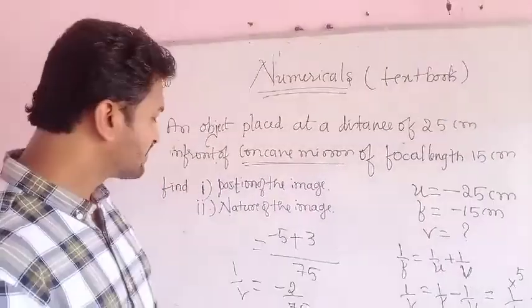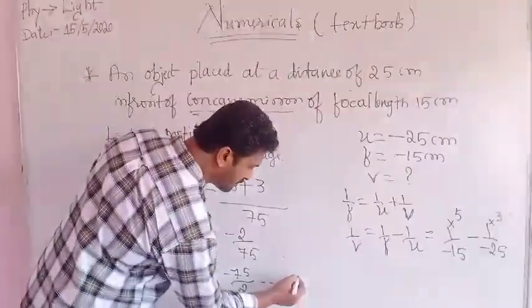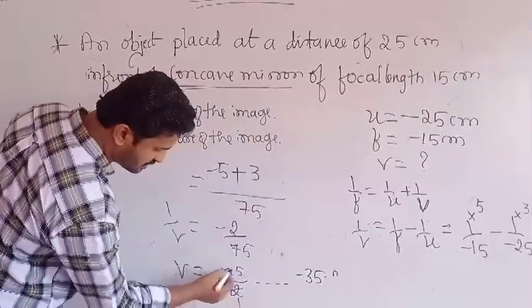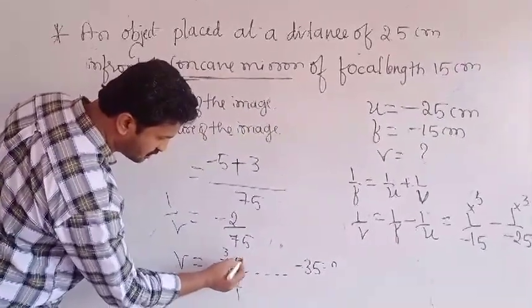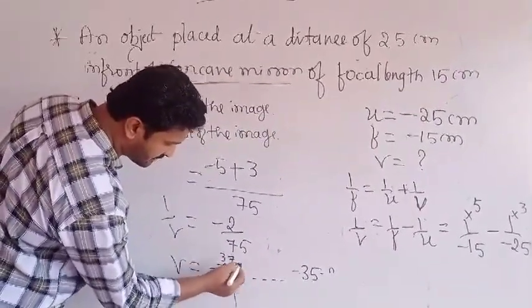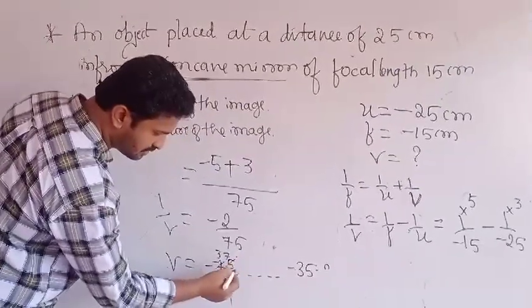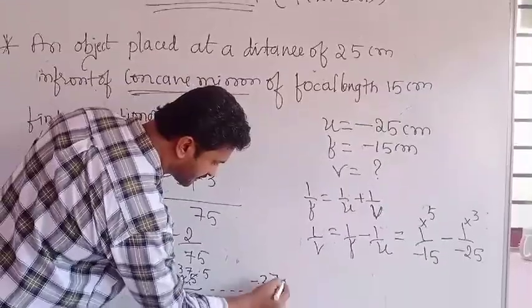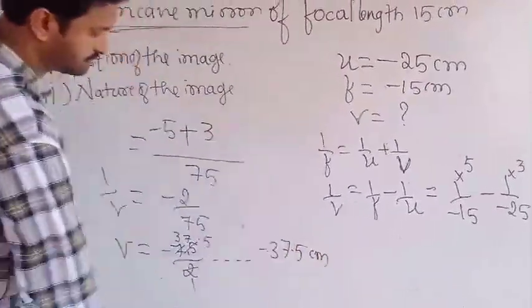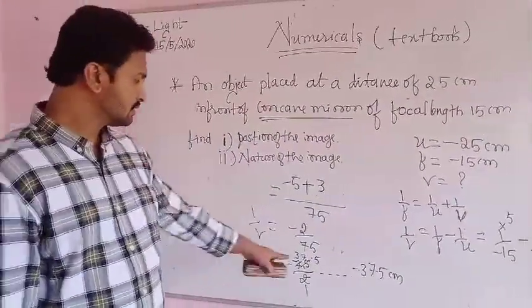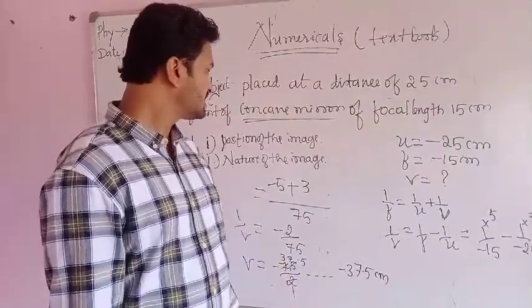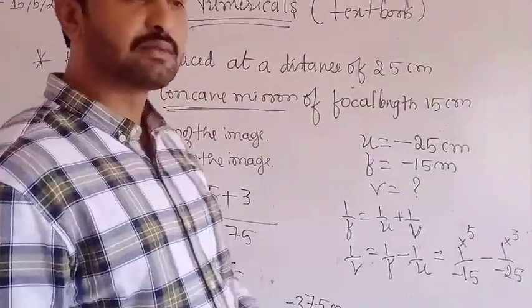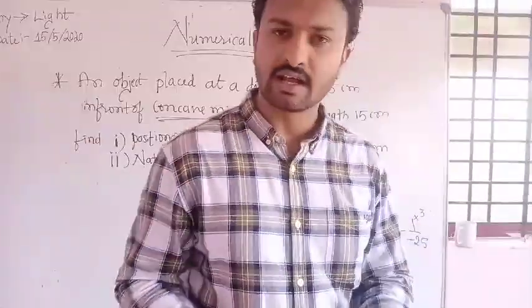After simplification, this is equals to minus 37.5 centimeter, that is the image distance. And the nature of the image is real.